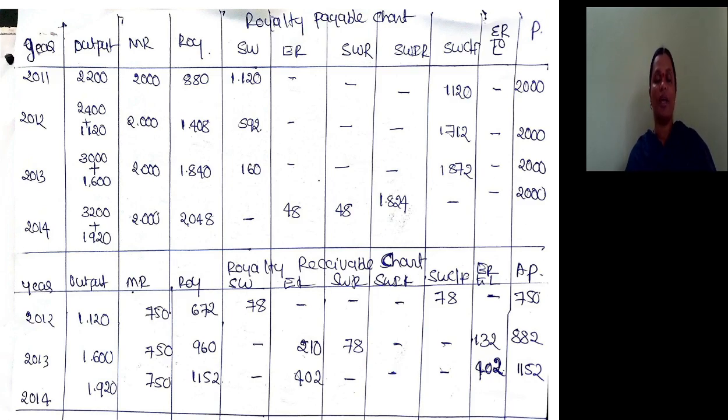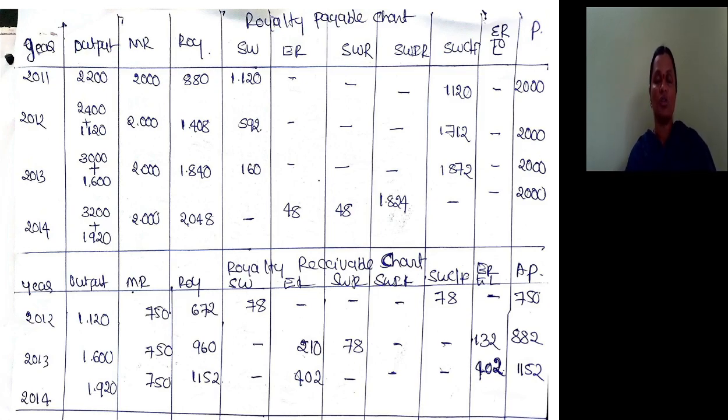Last year again minimum rent is less than the royalty, meaning royalty is more than the minimum rent. There is excess. Excess cannot be used because the recoupment right has stopped. At the same time, there is no short working also. Even if there is short working, we cannot recoup because recoupment can be done only for the first 2 years. So excess is 402.